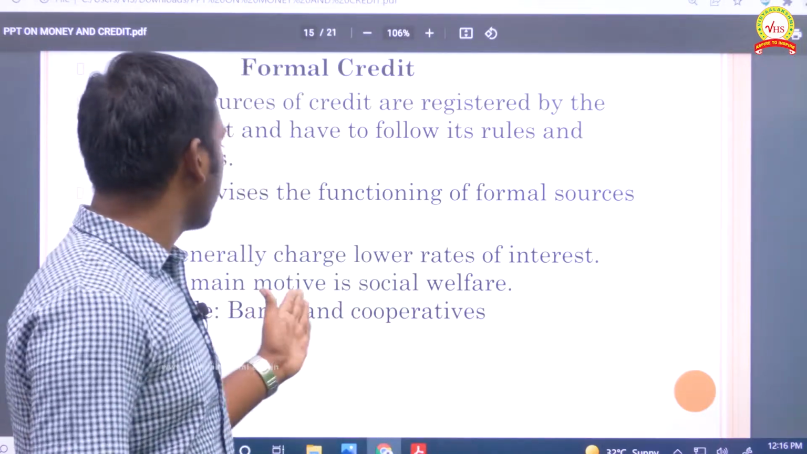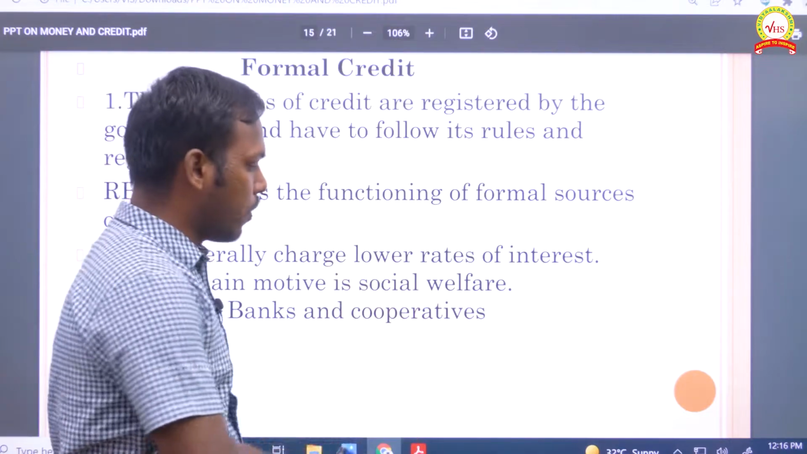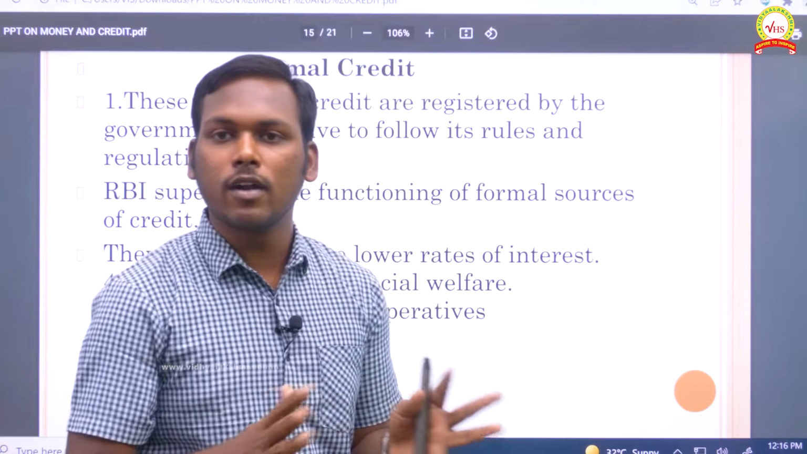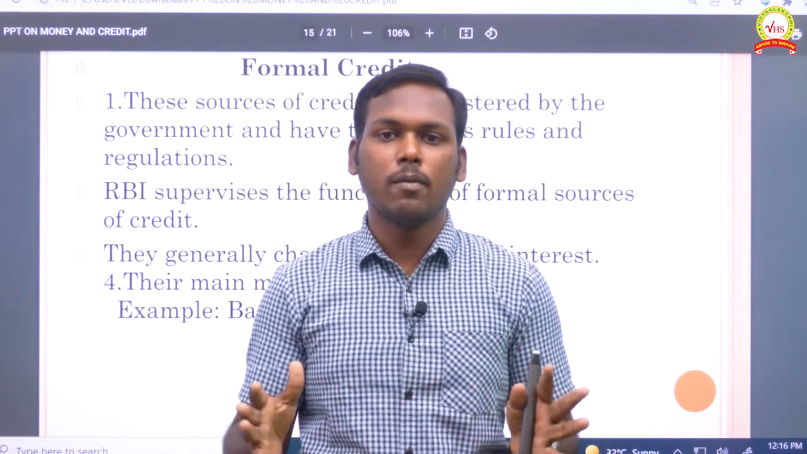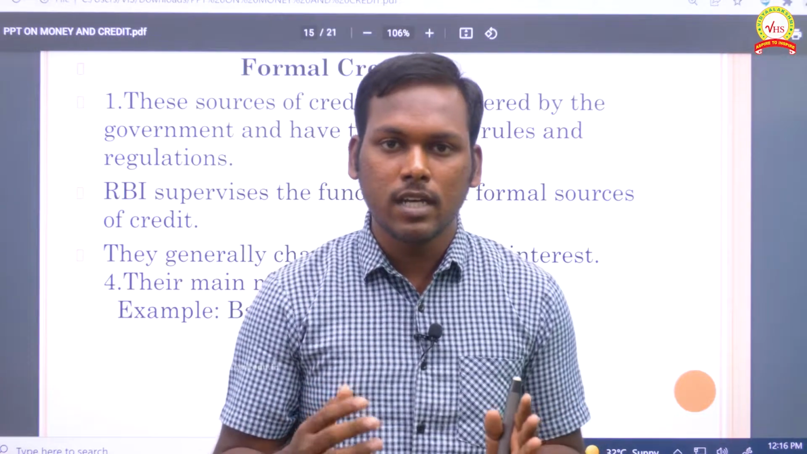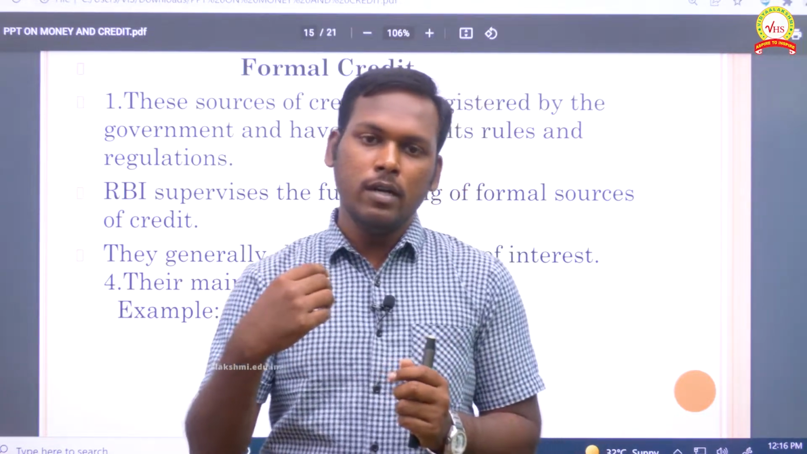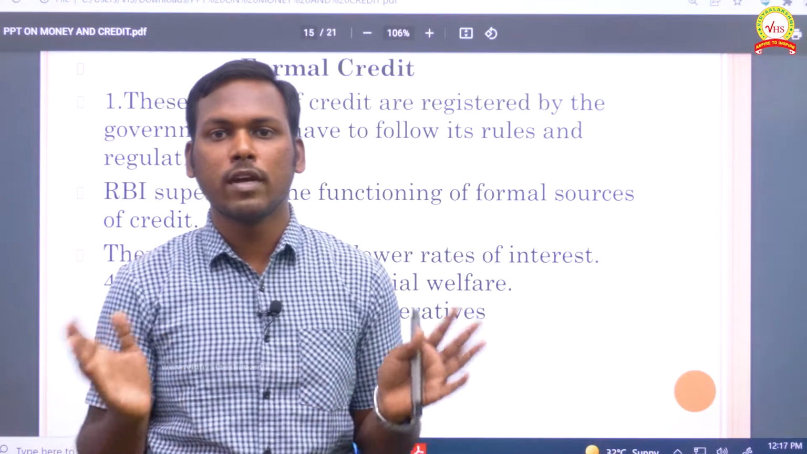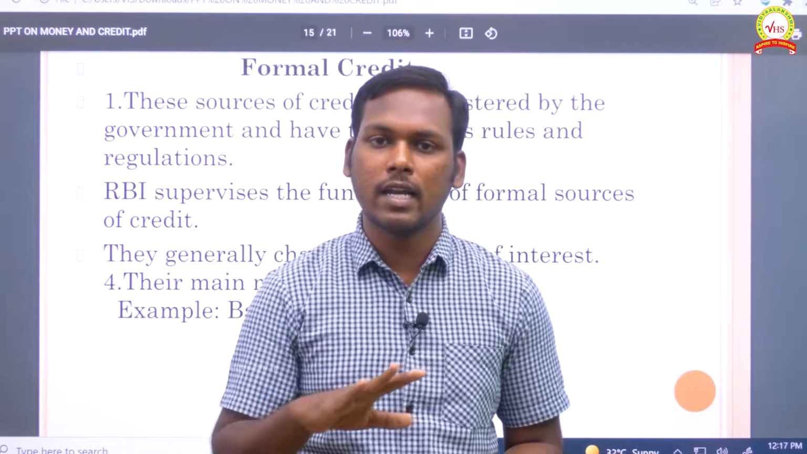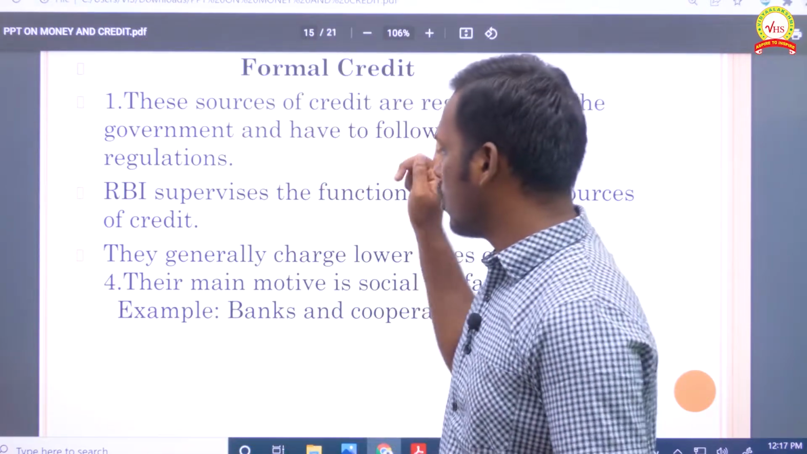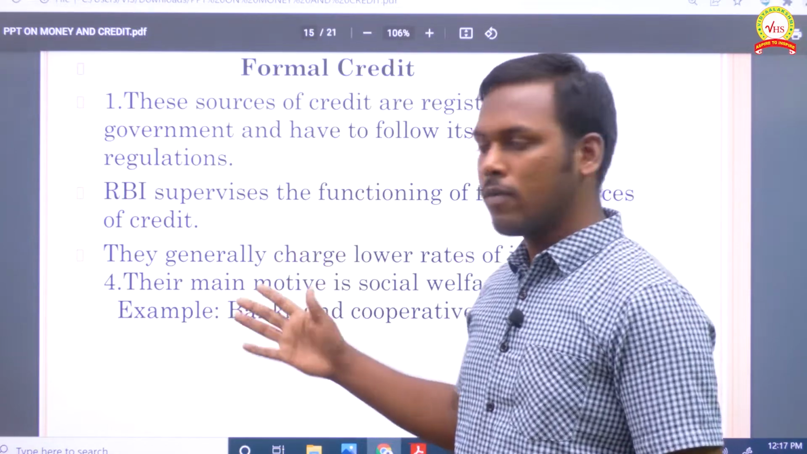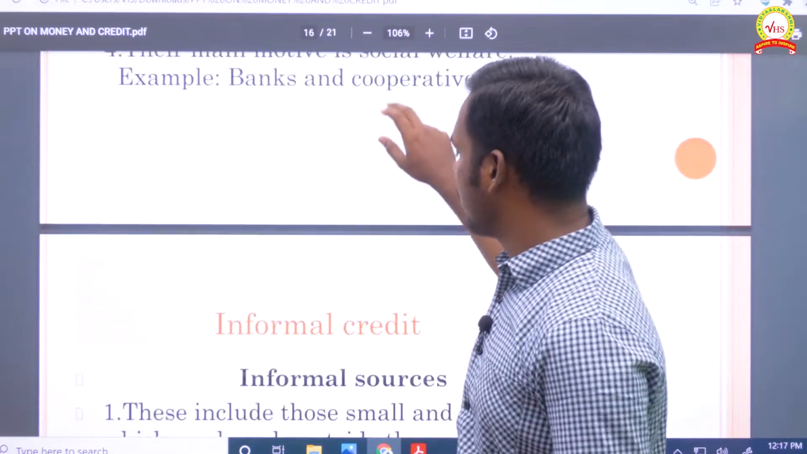And their main motive is social welfare. This point is very important, children. They are not going to get a huge amount as interest from the people. Their motto is just to encourage them with economic activities, so they are not going to charge a very high rate of interest. So that is all about the formal sector. Examples: banks and cooperatives will always be there to help you out.